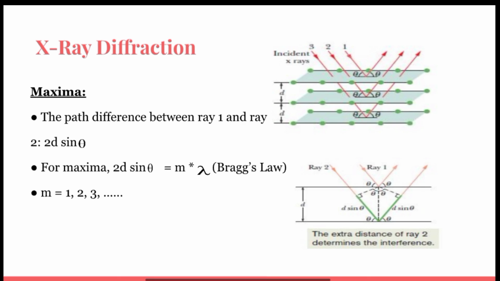For these rays to be in phase, the path length difference must be equal to an integer multiple of the wavelength lambda of the X-rays. We find that the path length difference is 2d sin theta. In fact, this is true for any pair of adjacent planes in the family of planes represented in the figure. Thus, the condition for intensity maxima for X-ray diffraction is 2d sin theta equals m lambda, for m equals 1, 2, 3 and so on. We call this Bragg's law, where m is the order number of an intensity maximum.